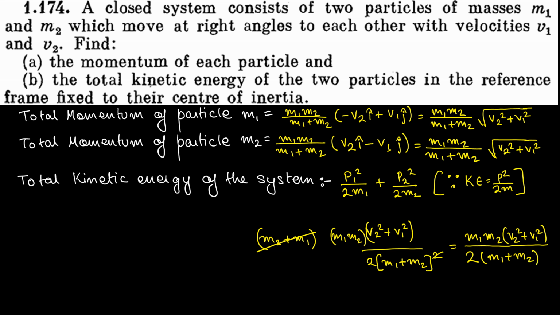And specifically this term m1 m2 divided by m1 plus m2 is also coined as equivalent mass. Therefore total kinetic energy of the system is equal to how much? m1 m2 divided by m1 plus m2, or equivalent mass, into half into v2 square plus v1 square.